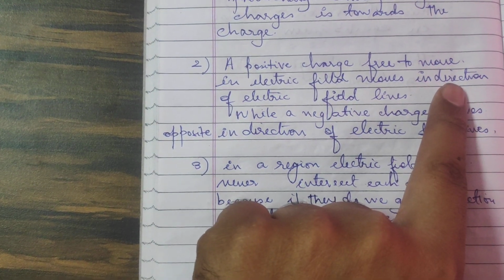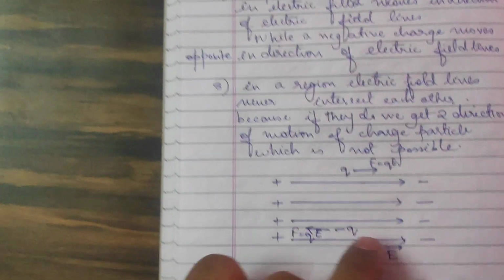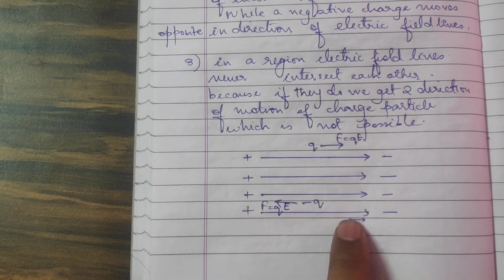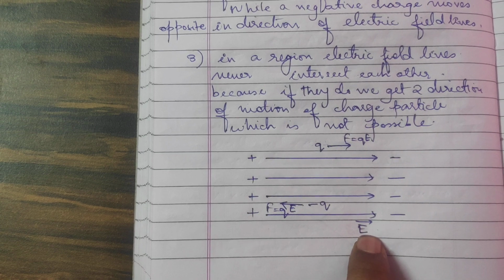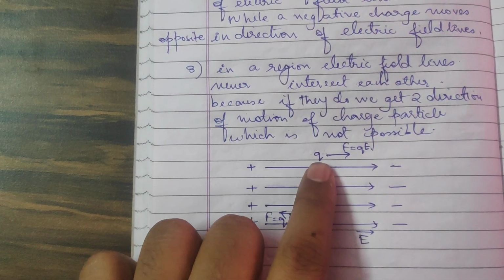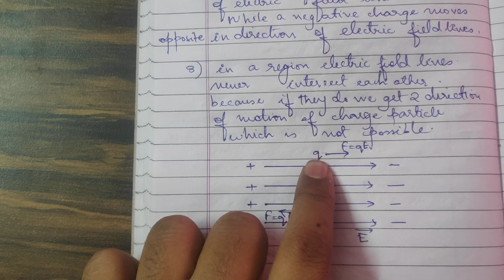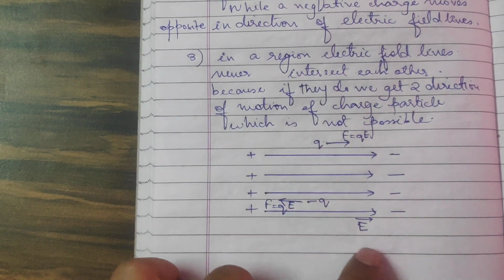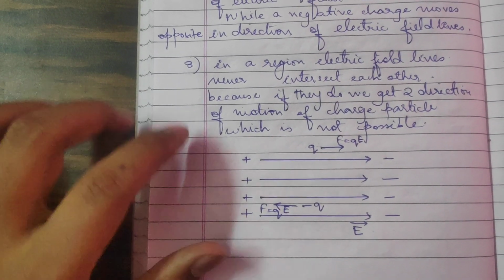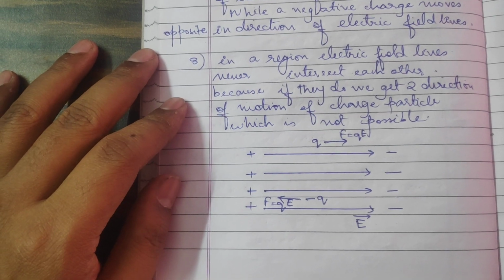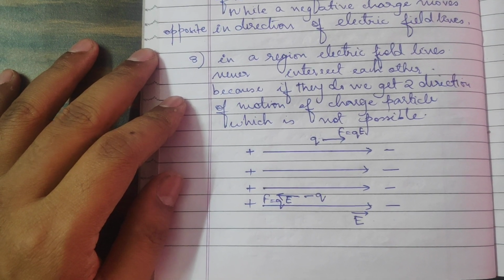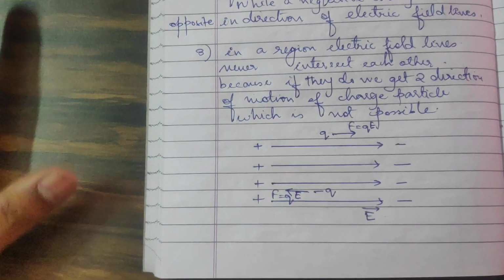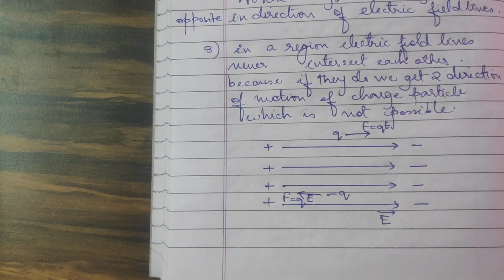Now, a positive charge which is free to move in the electric field. In this region of electric field, these are the electric field lines parallel to each other, E in this direction. Now if there is a positive charge which is free to move, this positive charge will experience force in the direction of the field. As I had already told you when I was teaching electric field intensity, whatever is the direction of force, that will be the direction of the electric field.